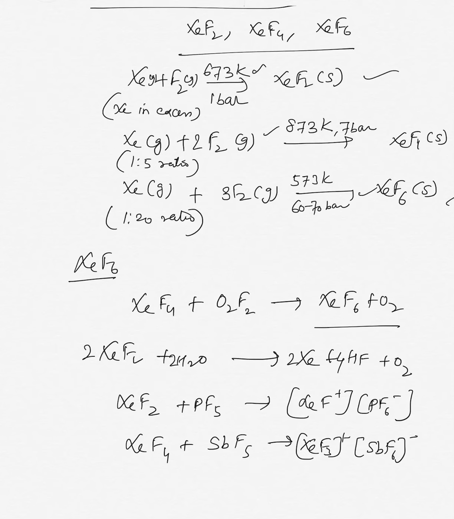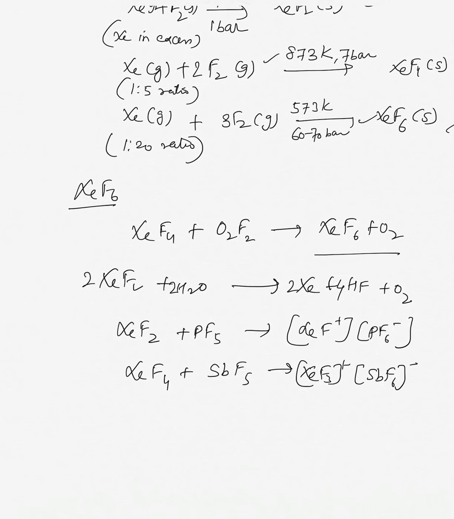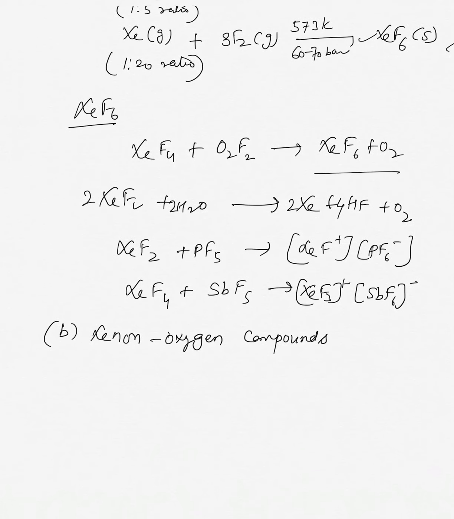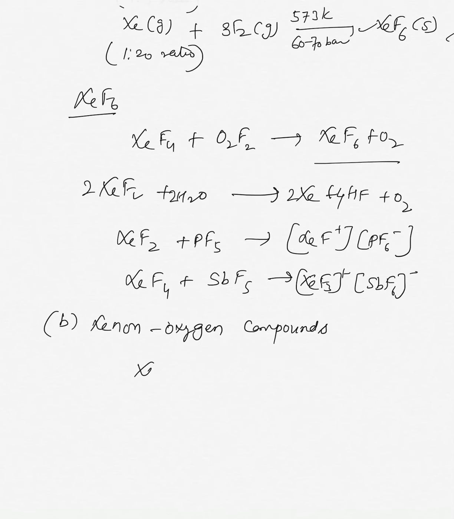Next, the second part, xenon oxygen compounds. Let us discuss these compounds also. They are formed by the hydrolysis of XeF4.